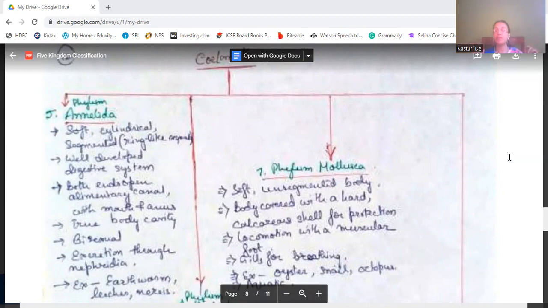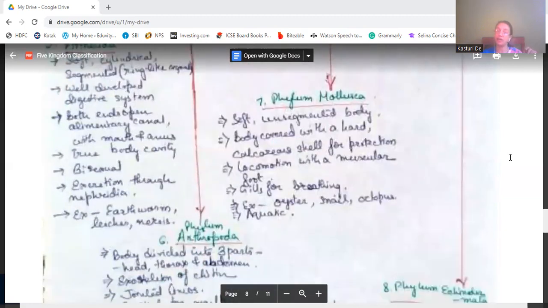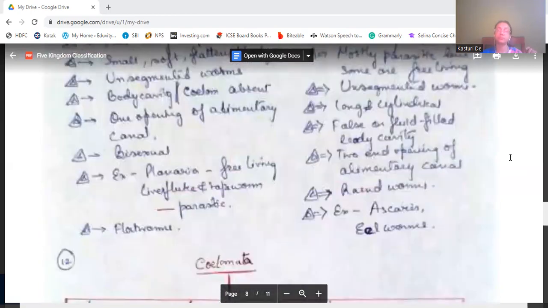Then they have a true body cavity. They are bisexual. Excretion is through nephridia. Examples are earthworm, leeches, and Nereis. Sorry.